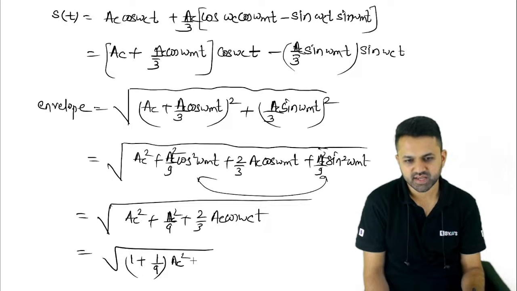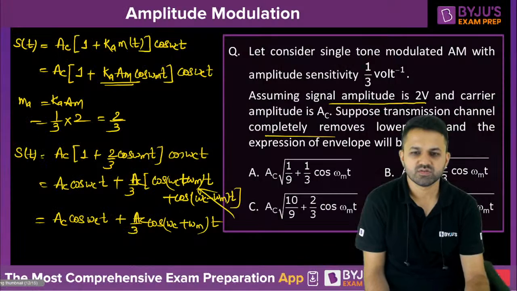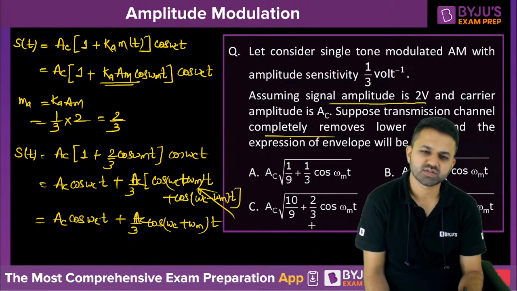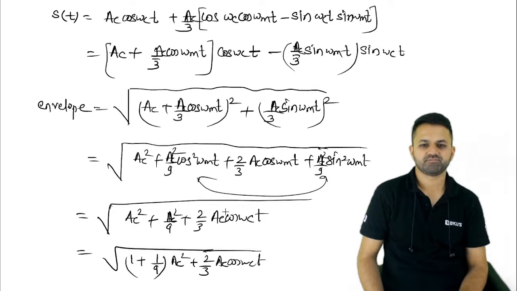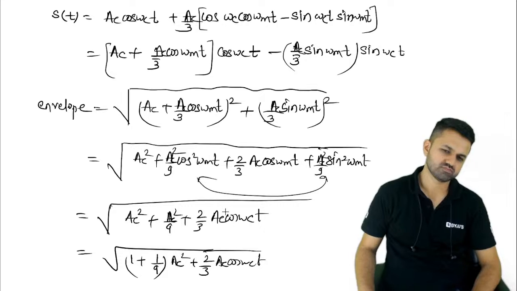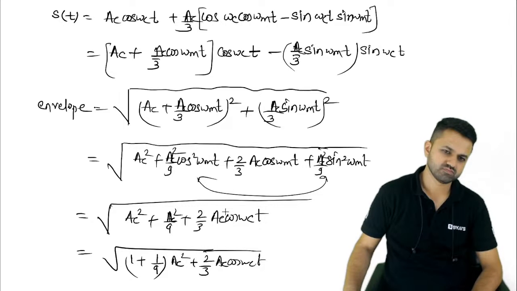But here we are getting AC square, and this is 2 by 3 AC cos omega mt. So 10 by 9 is there. We have got the answer almost, but we are missing something. Yes, okay.